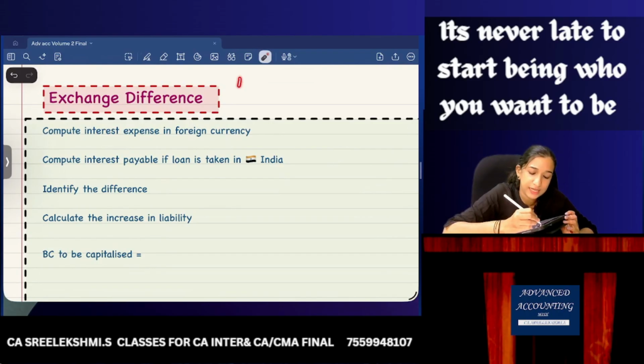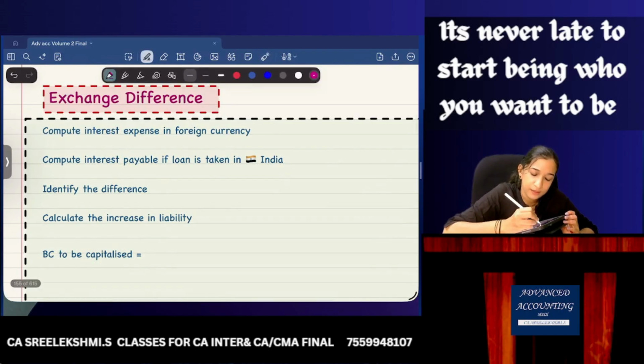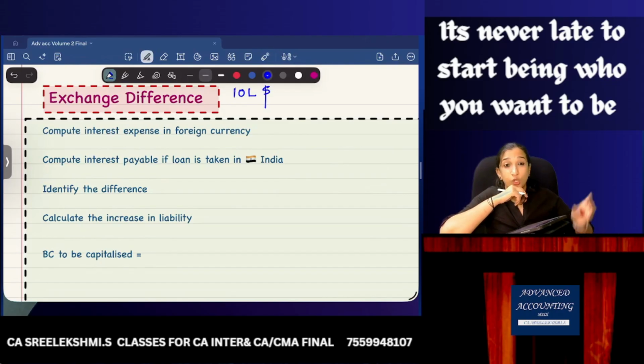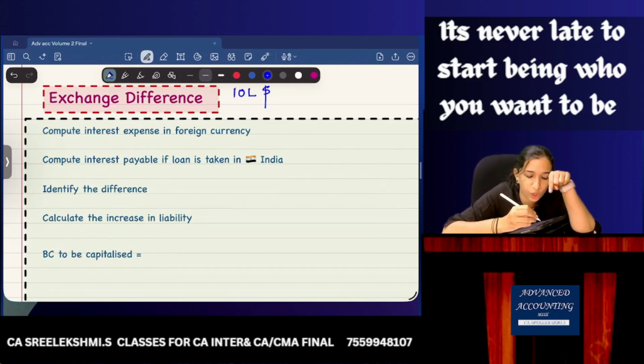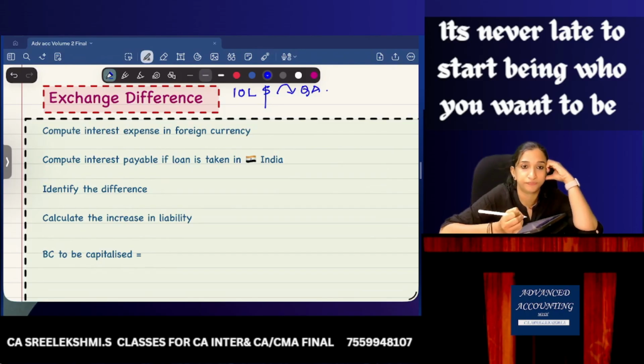You have a foreign currency loan. How much? Say 10 lakh US dollars. For what purpose have you taken the loan? You have taken the loan for a qualifying asset. But I didn't understand, why did you take a loan in foreign currency? You are saying, see, we are brave people. In foreign countries, generally they are developed countries, so the interest rate will be less.